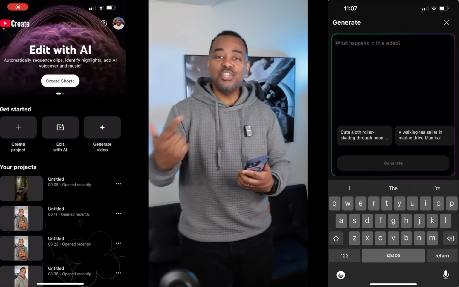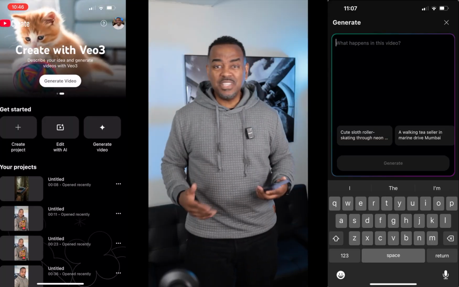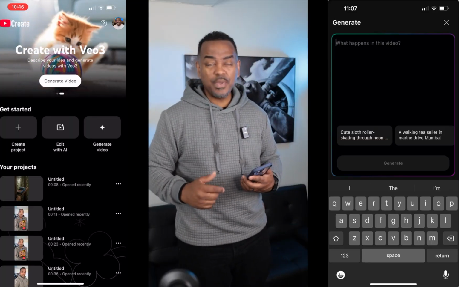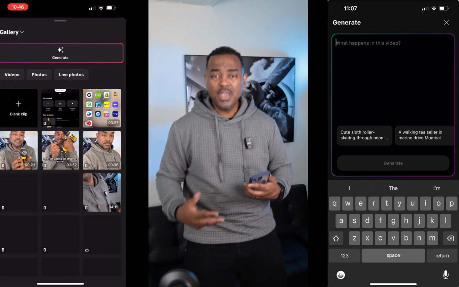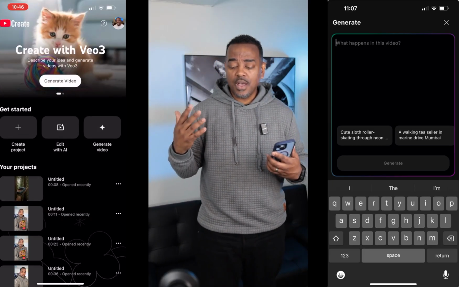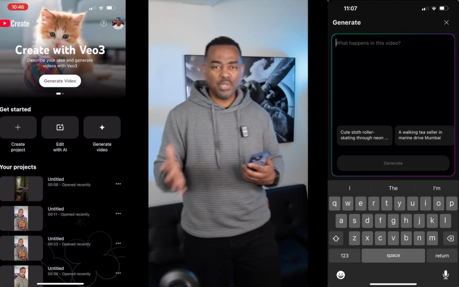YouTube just came out with YouTube Create, an app that is competing with AI, ChatGPT, even Grok. On this app, you can do voiceovers, you can create video content, B-roll content, AI content for your products if you're doing TikTok Shop or even just affiliate marketing on any platform.